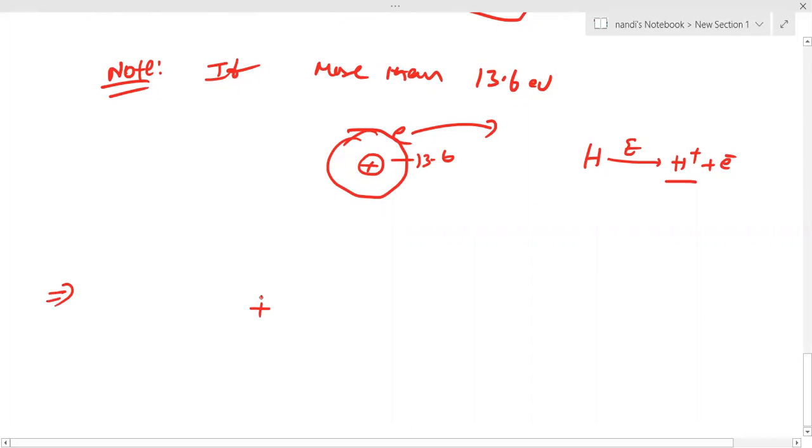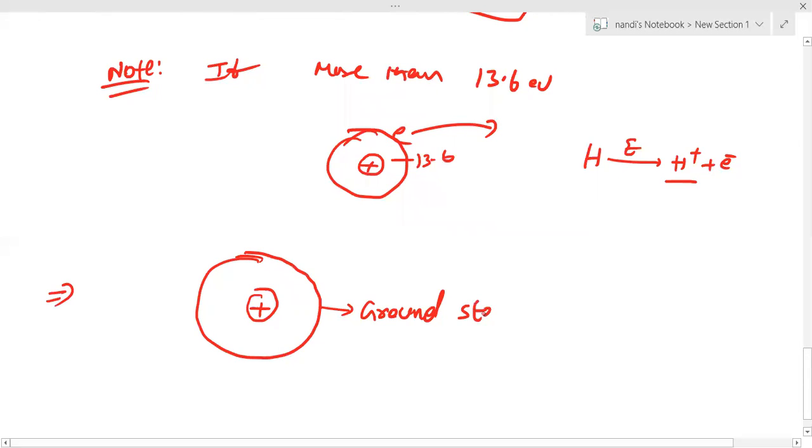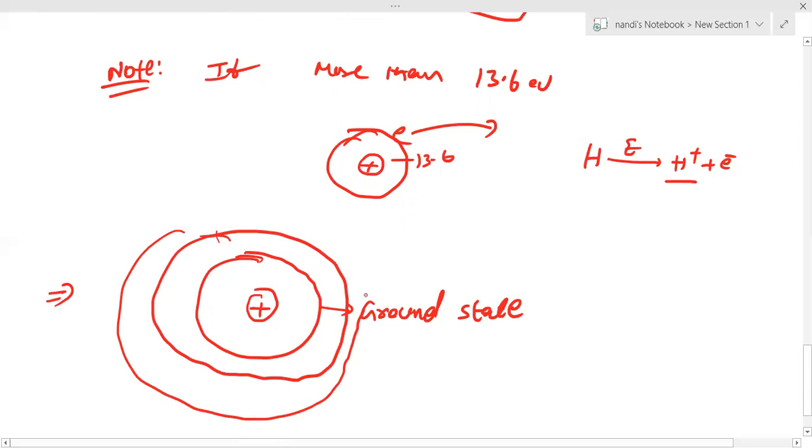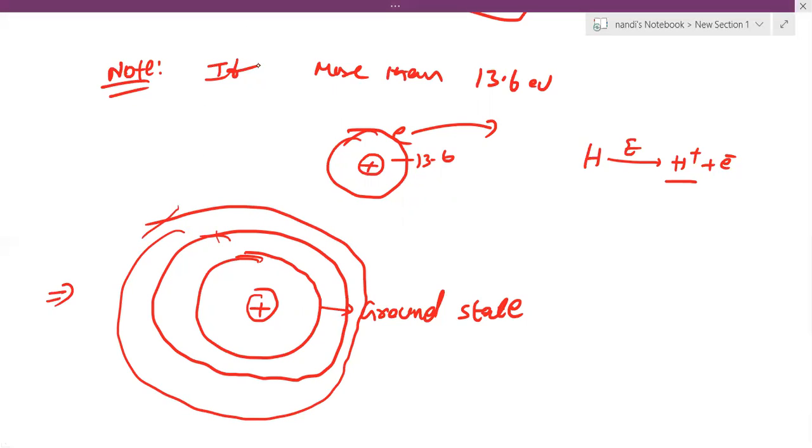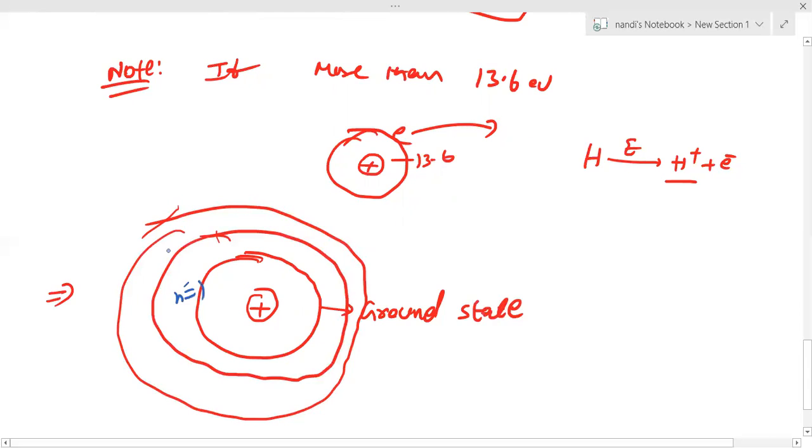And one more important point. The orbit nearest to the nucleus, we can say is the ground state. The orbits after that, whatever number of orbits are given, doesn't matter, we call all of those excited states. So we can take the n value, n equal to 1, n equal to 2, n equal to 3, or K, L, M, like that. The ground state value is always n equal to 1 or the K shell.